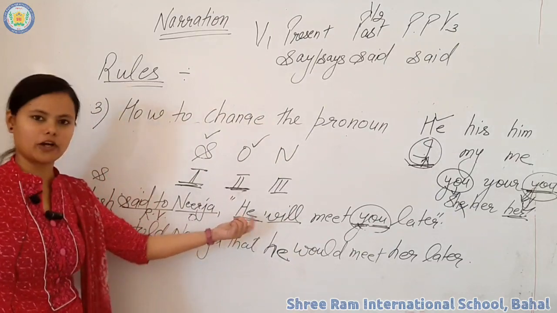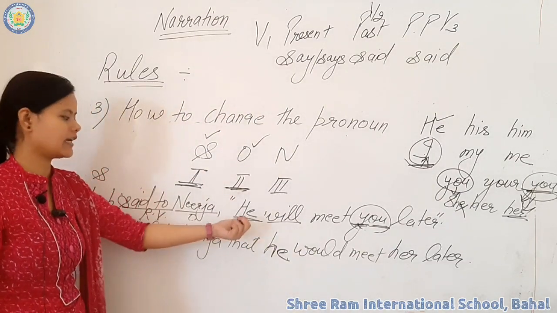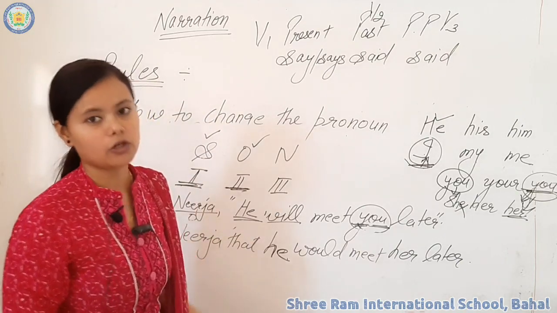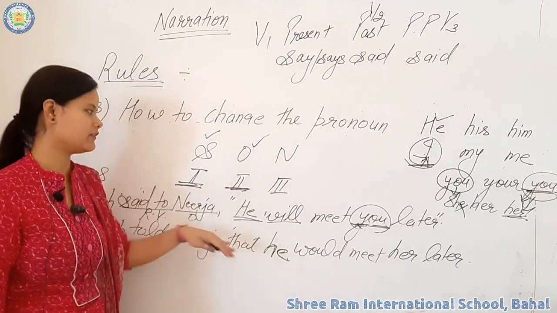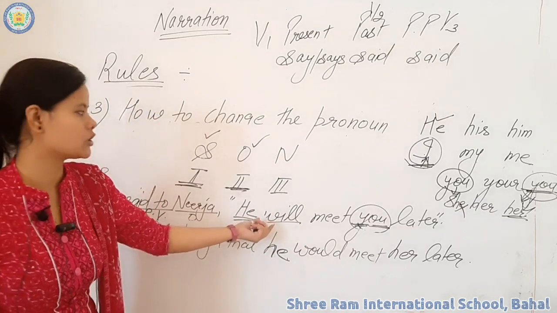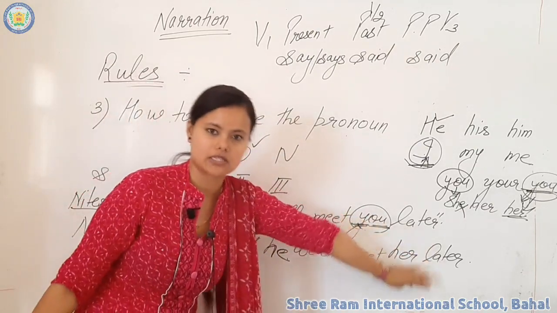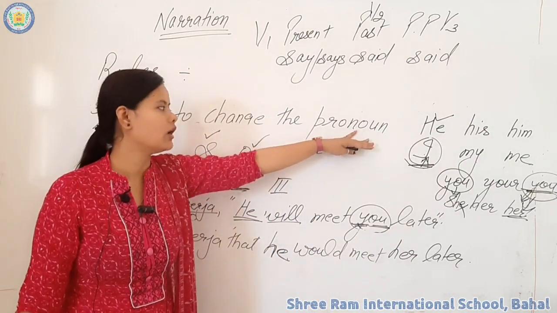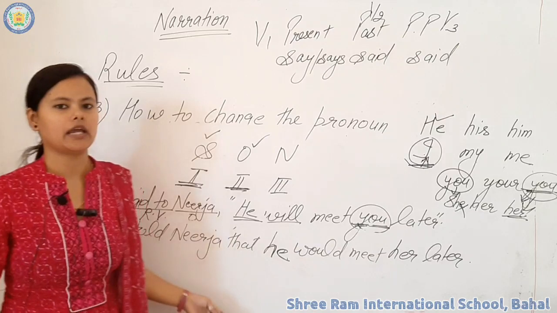If there is she, you have to write she. If there is it, you have to write it. If there is they, then you have to write they. No need to see any pronoun word if a third person pronoun word is used in reported speech. I hope you understand how we can change the pronoun person in indirect speech.